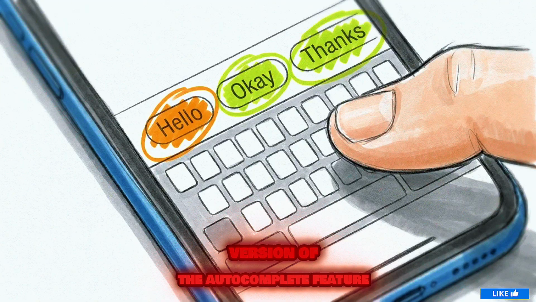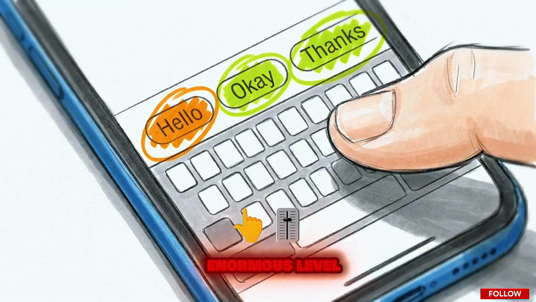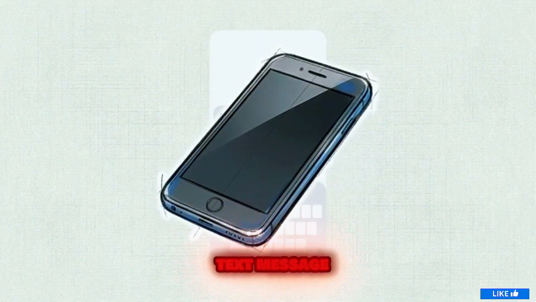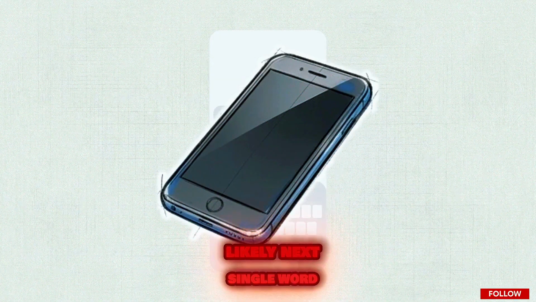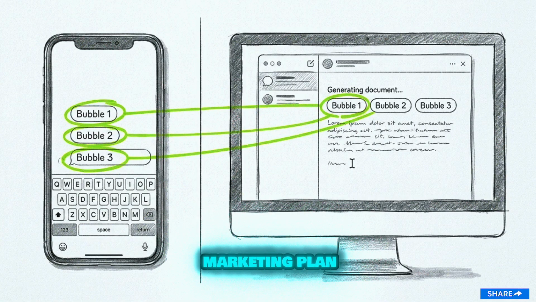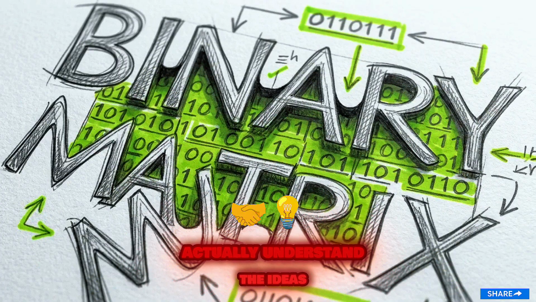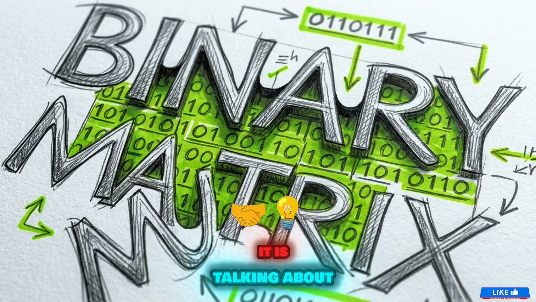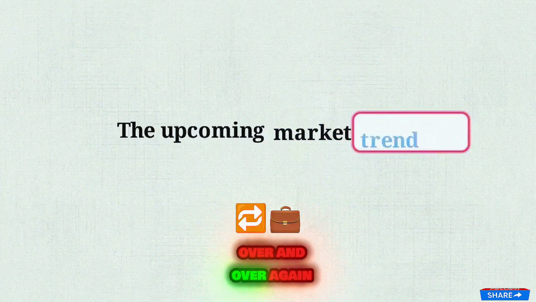It operates like a version of the autocomplete feature on your smartphone keyboard, just scaled up to an enormous scale. When you type a text message, your phone analyzes the last few words you wrote to guess the most likely next single word. When you ask an AI to write a marketing plan, it is doing the exact same thing. Despite how fluent the output seems, the system does not actually understand the ideas it is talking about. It is simply playing a gigantic game of guessing the next word, over and over again.